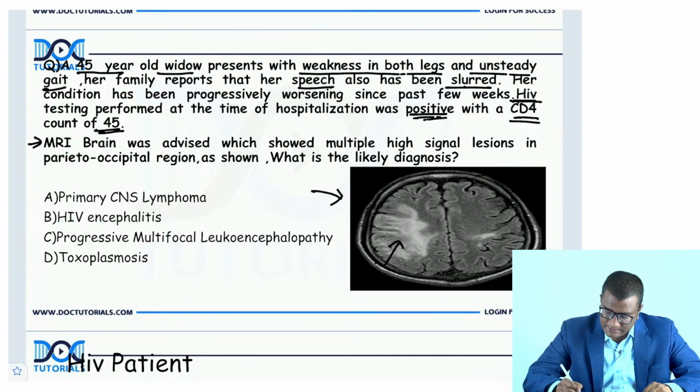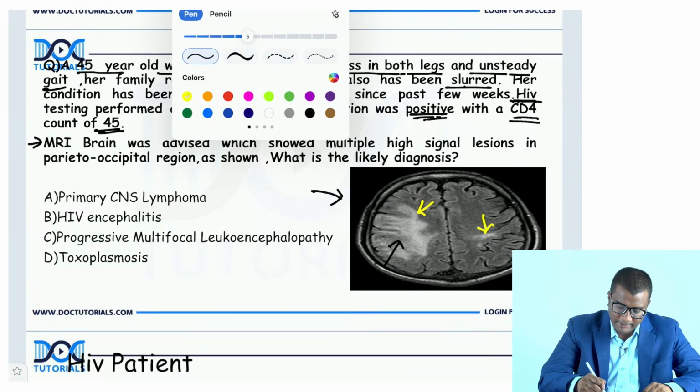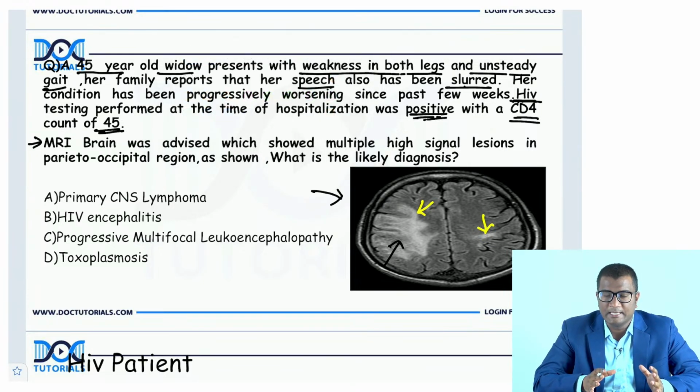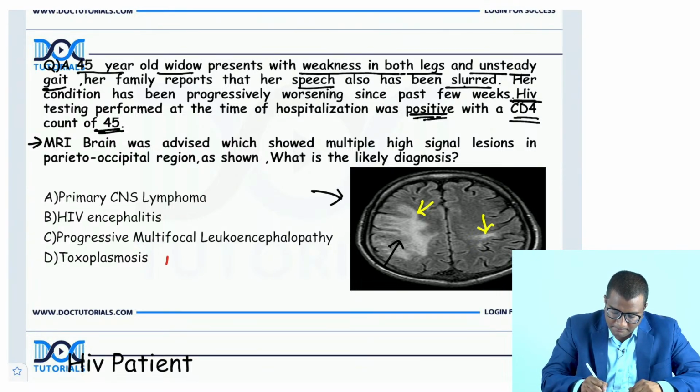Let us look at this axial MRI and tell me, are these lesions unilateral or bilateral? Imagine a HIV patient coming to you with weakness and you're getting an MRI done and you're seeing this lesion. Is it unilateral or bilateral? These are bilateral, right?